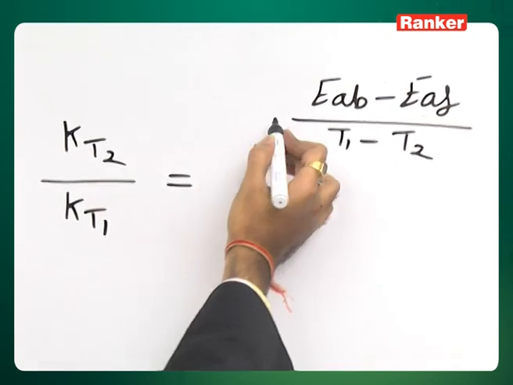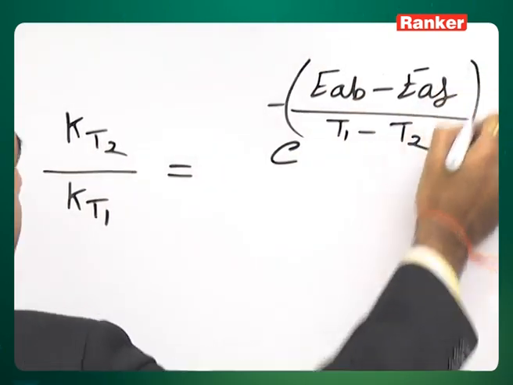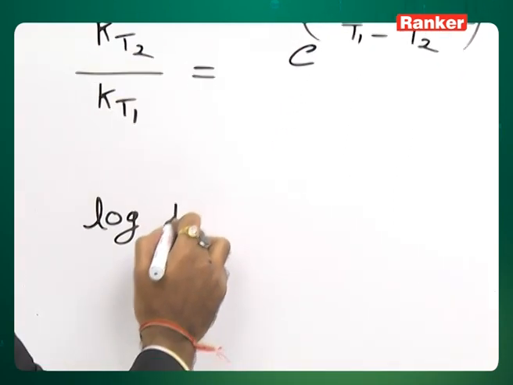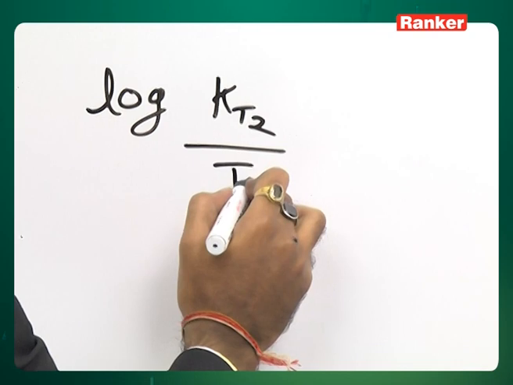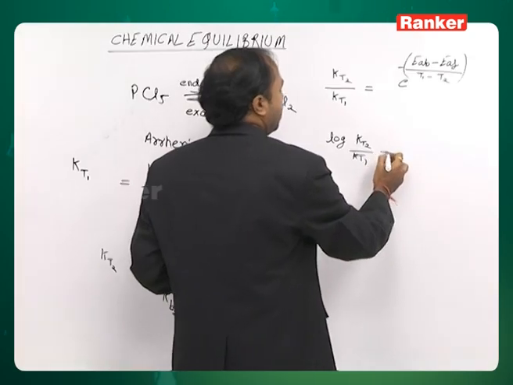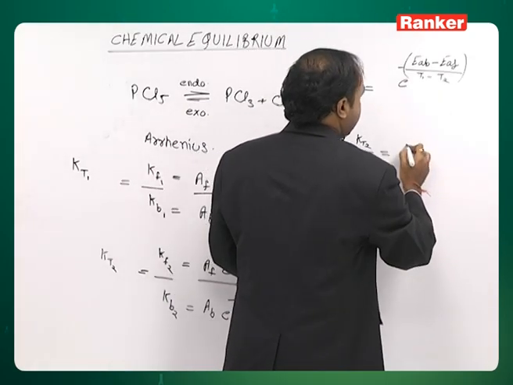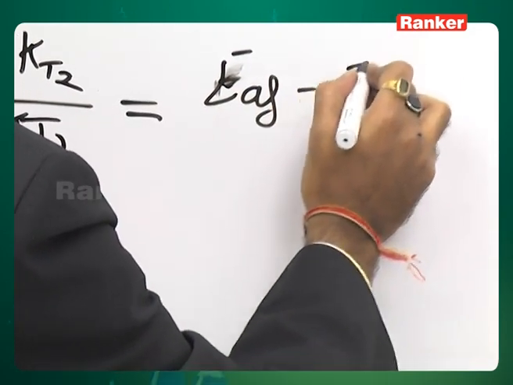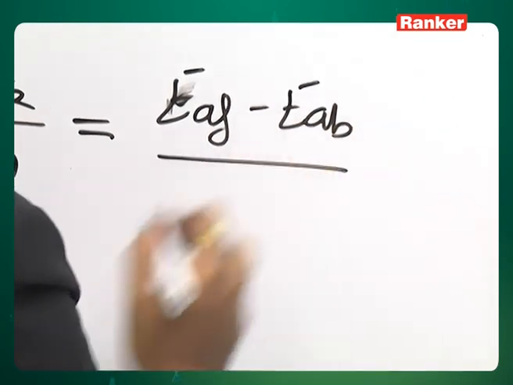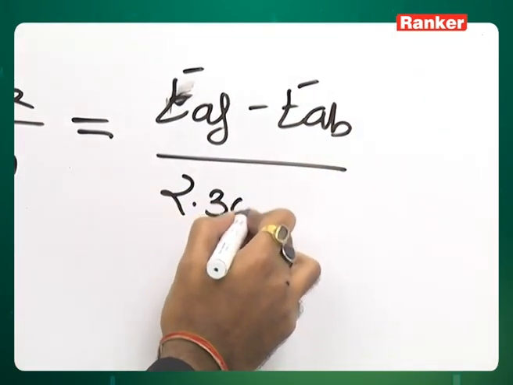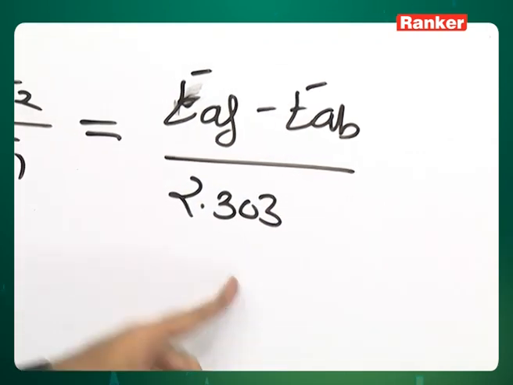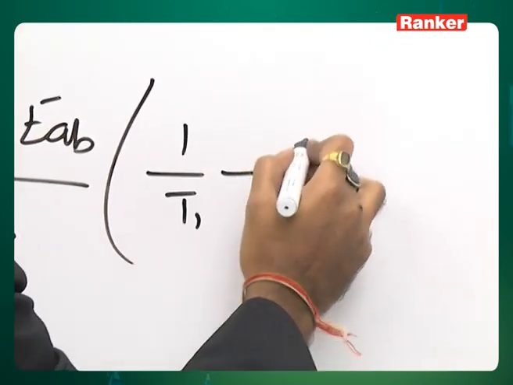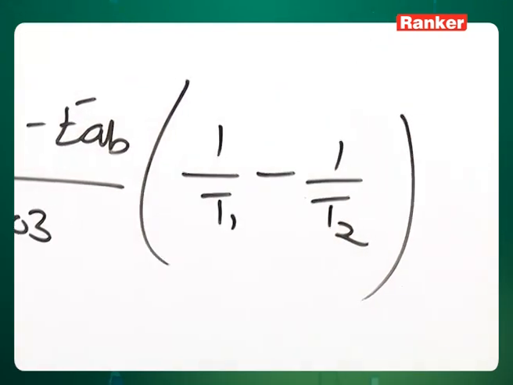We put log on both sides, so it becomes log KT2 by KT1 equal to, this becomes EAF minus EAB upon 2.303, right, into 1 by T1 minus 1 by T2 here.